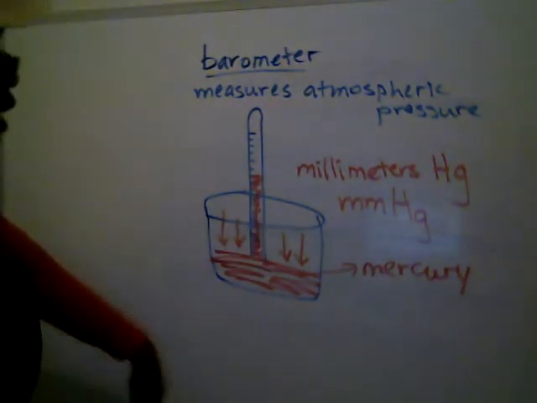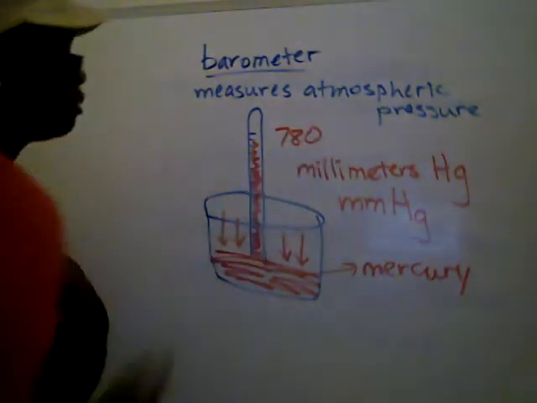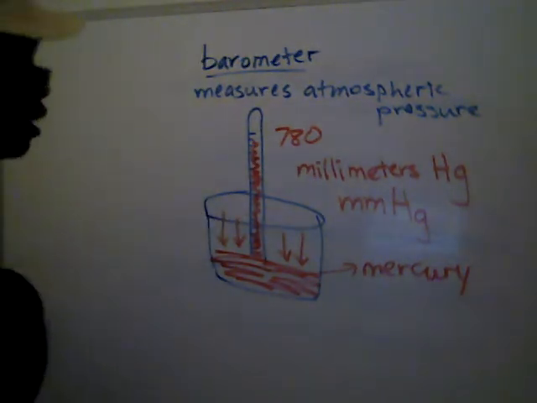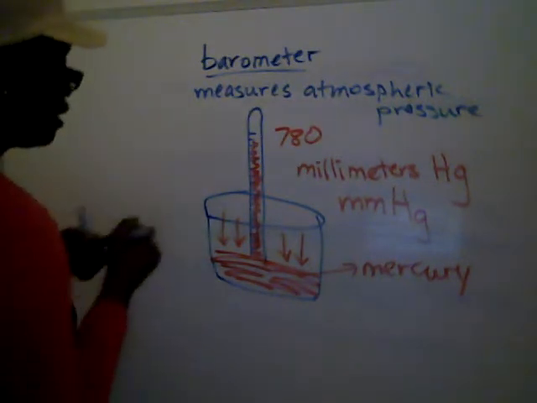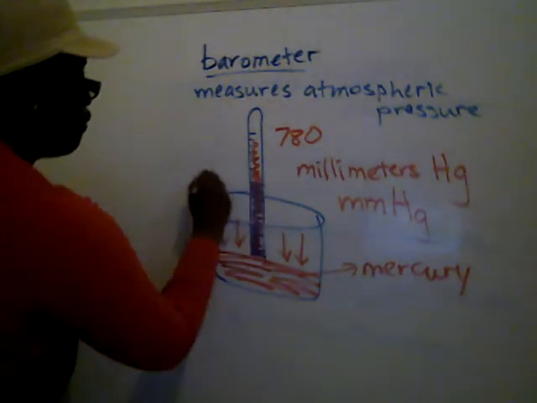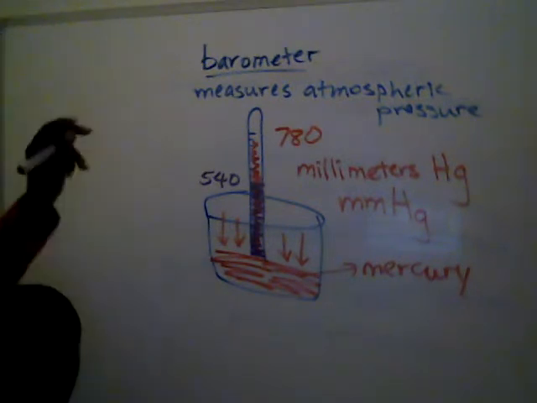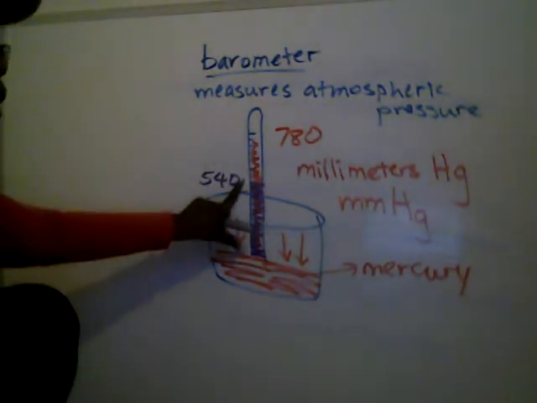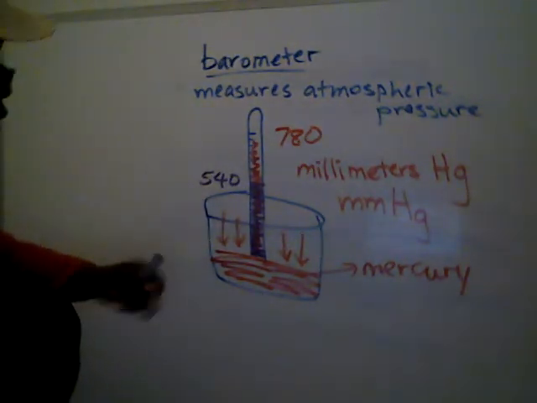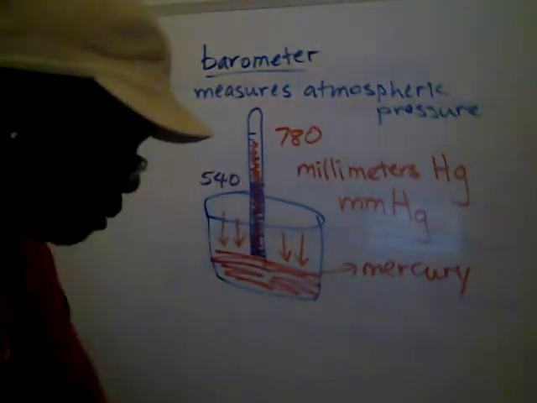So as an example, let's say in Maryland, we're able to get 780 millimeters of mercury, because there's a lot more air pressure here. Then if we were to go, let's say, to Colorado, we may only be able to get the mercury to fill up to, let's say here, maybe 540. So one thing to keep in mind: higher altitudes, less atmospheric pressure, lower millimeter of mercury readings, but higher air pressure, more so like at sea level, you'll be able to have larger millimeter of mercury readings. But that's just kind of in a nutshell how a barometer works.